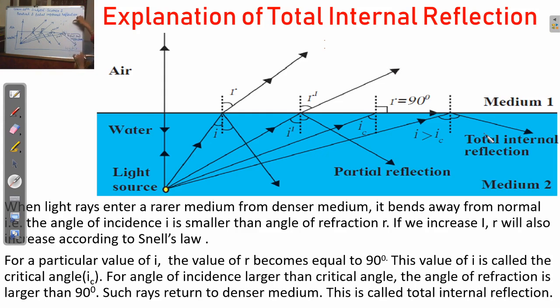Here no light ray gets refracted. It's clear, students? So this is our total internal reflection and partial reflection. I hope this topic is clear. If you have any problem, you can comment.